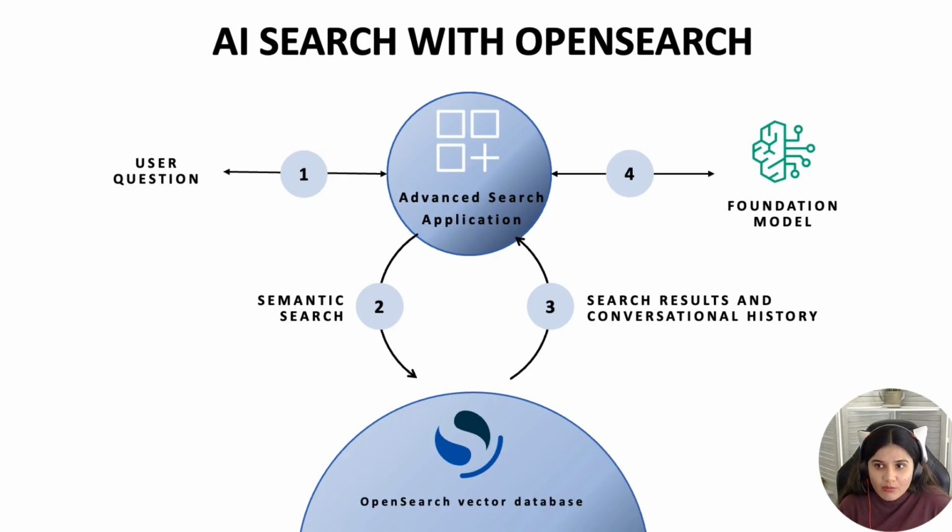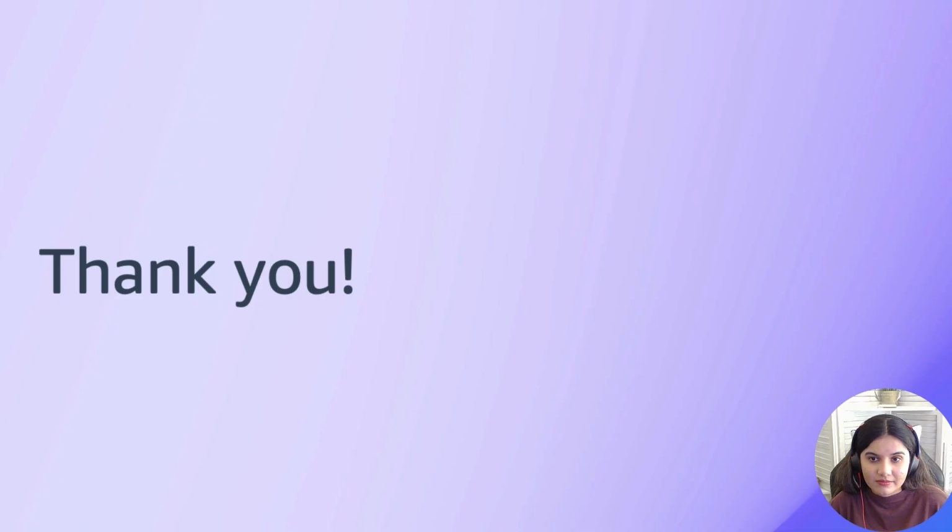A foundational model then processes this comprehensive information to generate natural, accurate answers that reflect both the immediate query and previous interactions. This integrated approach allows for more intelligent and contextual responses that improve as the system learns from ongoing conversations.